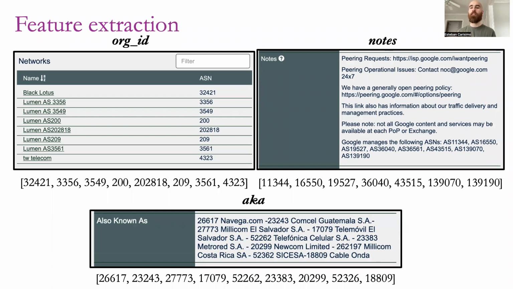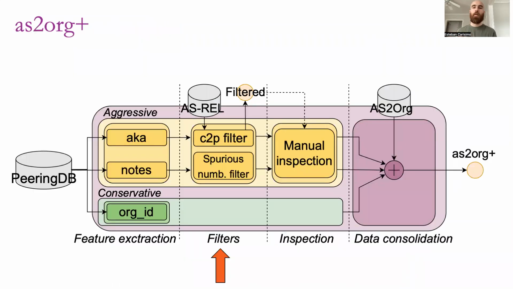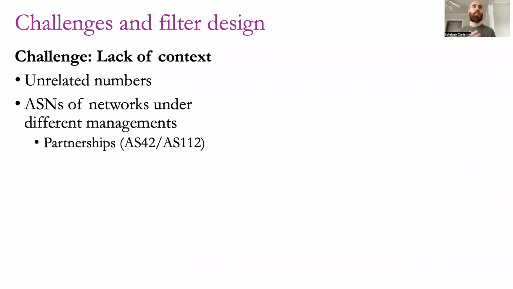And for that job, we developed approximately 40 different regular expressions that capture common practices used by operators to communicate sibling ASs. But these techniques sometimes have challenges, so we developed custom filters to mitigate the impact of these challenges. One of the challenges here is sometimes the lack of context. We as humans can identify whether a number is an autonomous system or not, but this is very hard for the methods we use here.